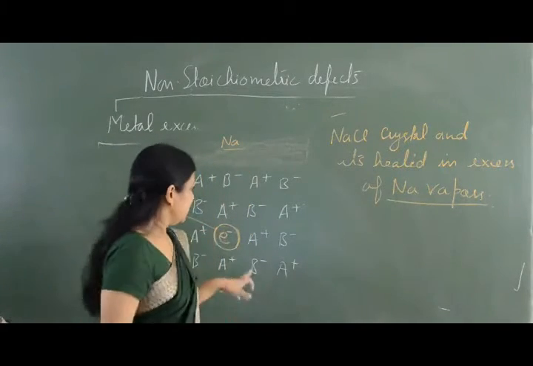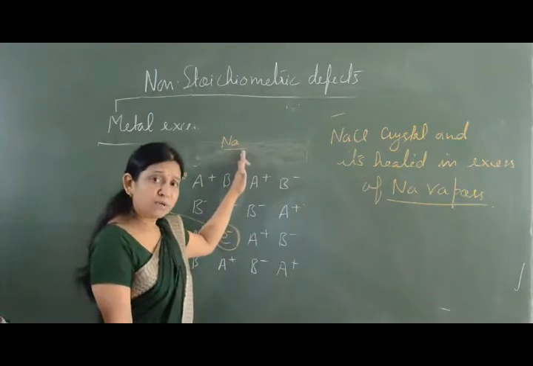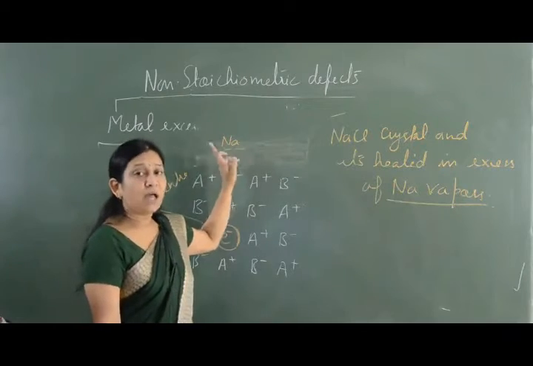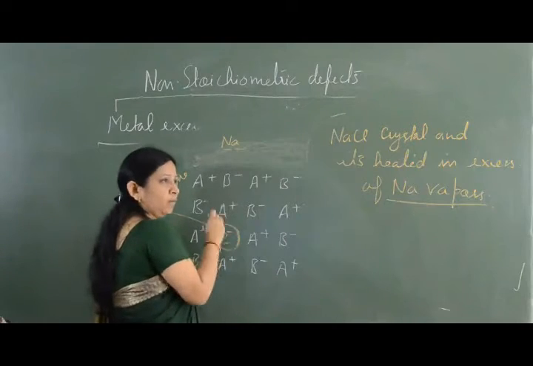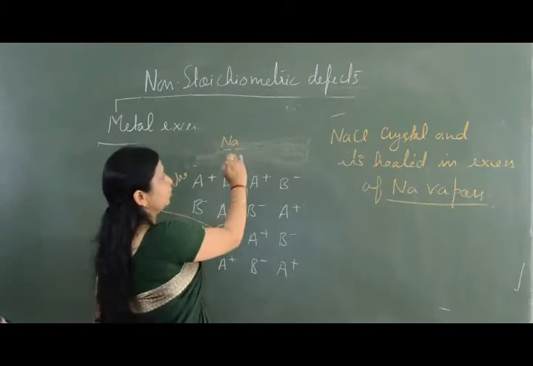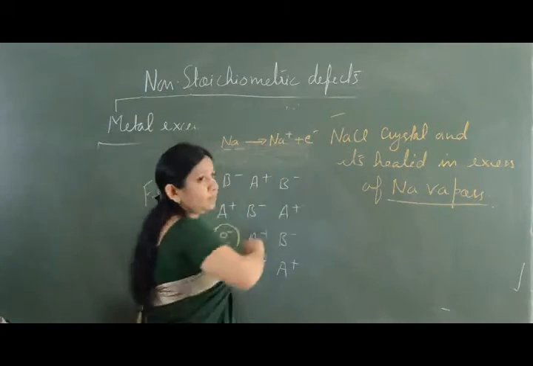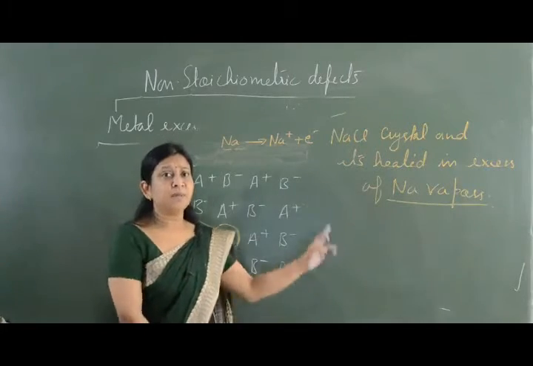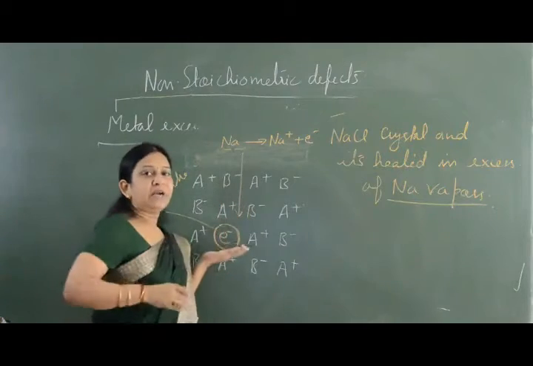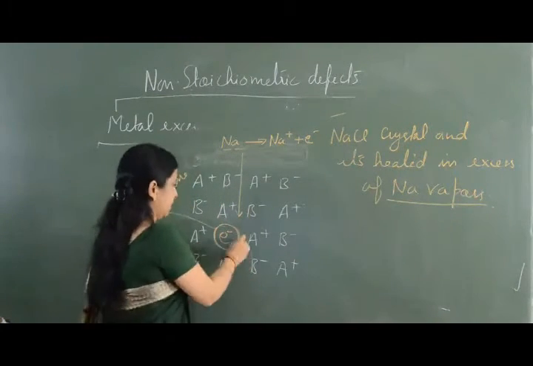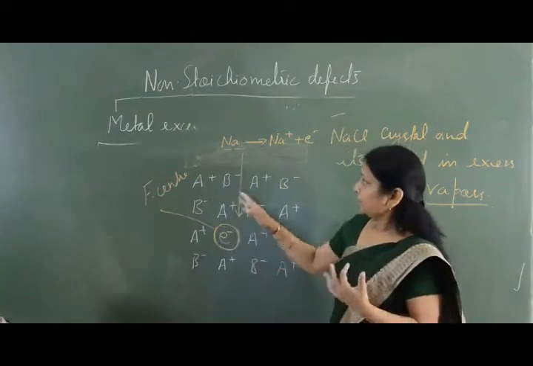So the anions from the crystal move up to the upper surface, they react with sodium and sodium gets ionized. When the chloride ions from the bulk of the crystal move to the surface, they lead to ionization of sodium. When the sodium gets ionized, electrons are released. These electrons diffuse into the crystal and get trapped in the anion vacancy. So this is how the trapping of electron takes place in the crystal.